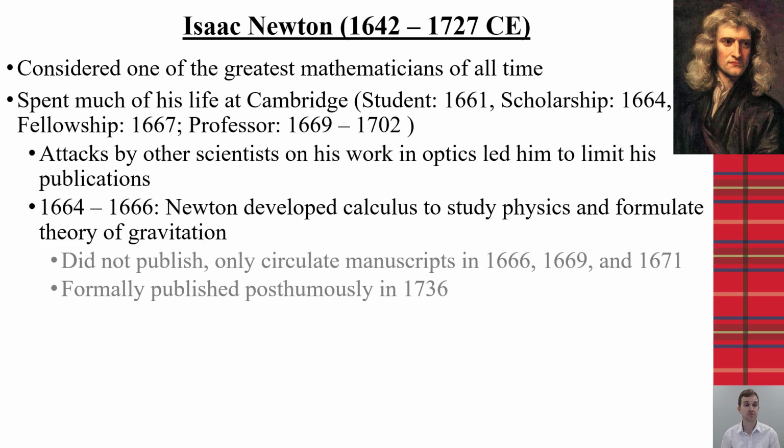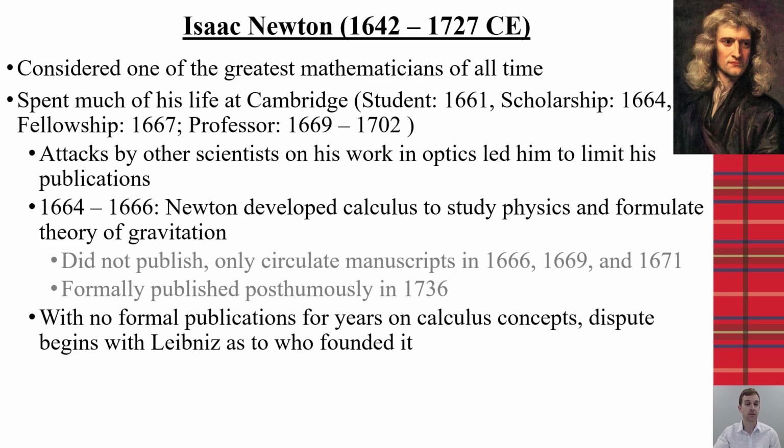between him and Leibniz. But we know that from 1664 to 1666, Newton's considered to have developed his form of calculus to help him study physics as well as formulate his theory of gravitation. He did not formally publish this work, instead wrote them as manuscripts at 3 different times. His work was not published formally until 1736 after his death.